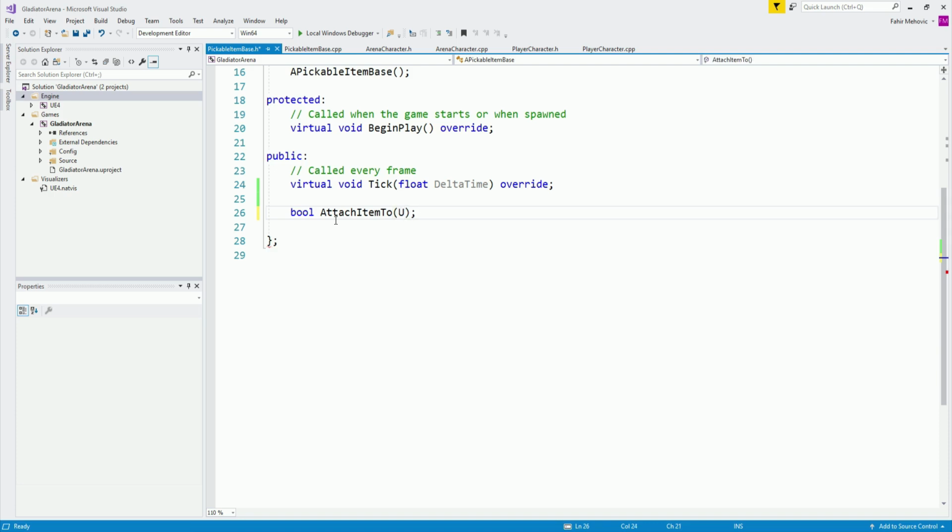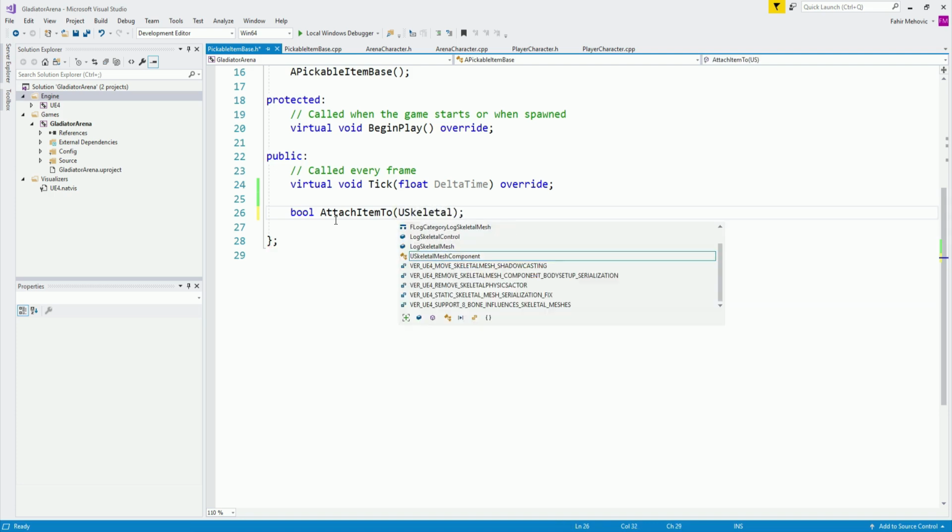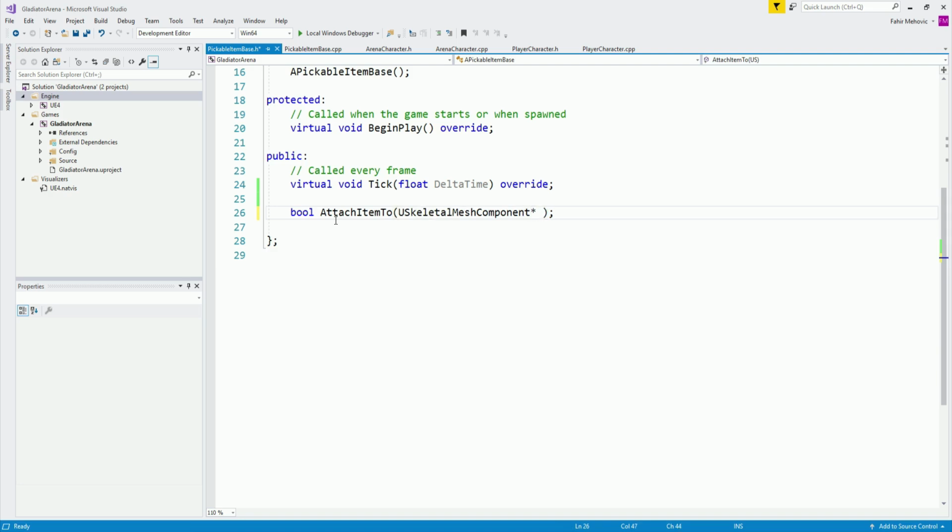The parameters are going to be a skeletal mesh component, which is a pointer, and it's going to be our mesh root. It's also going to have an FName for the socket, and the socket is basically the name of the part of the body for our warrior, for our gladiator, where we want to attach. For example, the hand, and so on and so forth. We will see that when the time comes, don't worry about it.